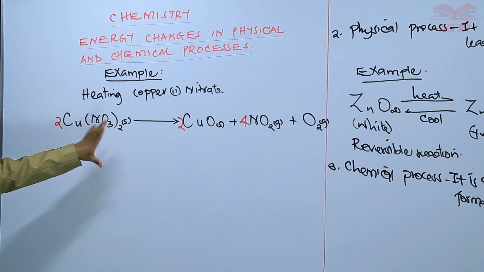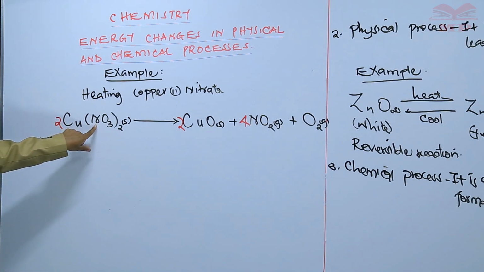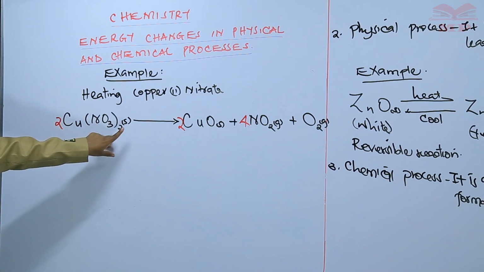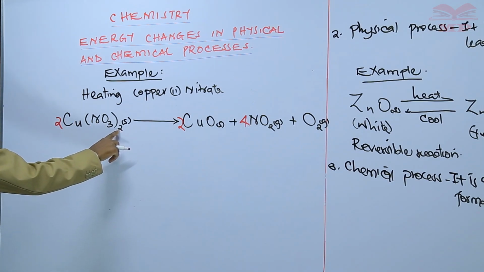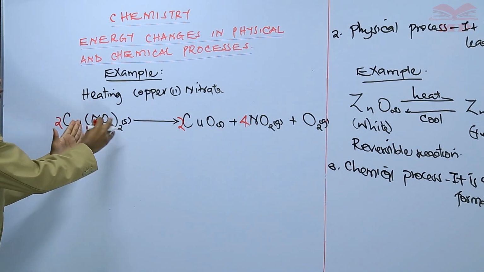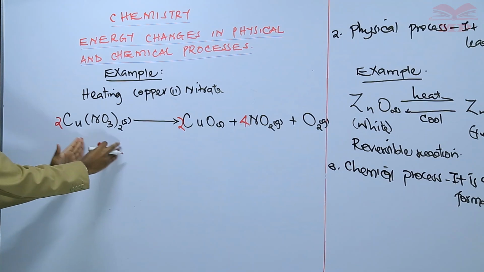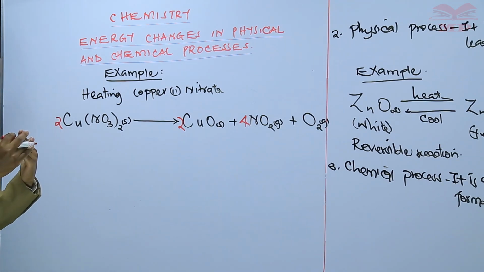The nitrogen atoms on the reactant side, this is 1, and there's a 2 just outside the bracket. So 2 multiplied by 1, you get 2 atoms of nitrogen. Then the 2 atoms of nitrogen in here, you multiply by these 2, you get 4 atoms of nitrogen.